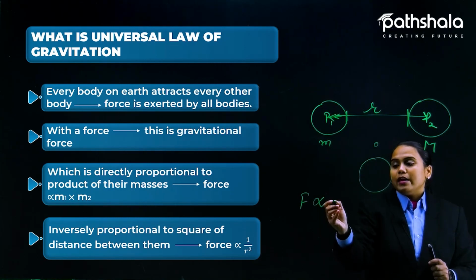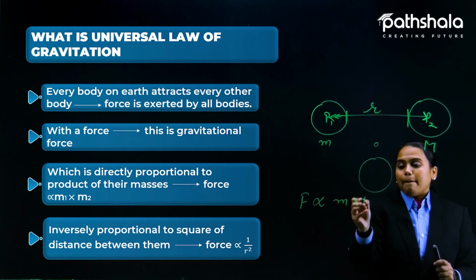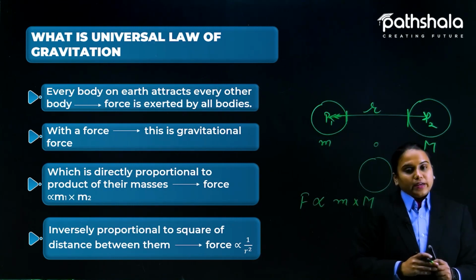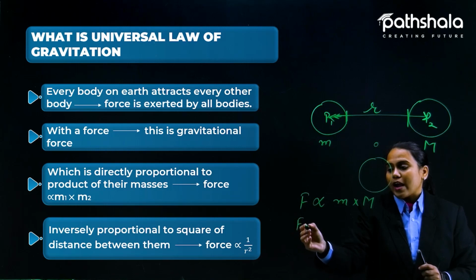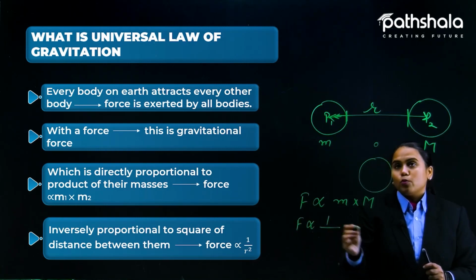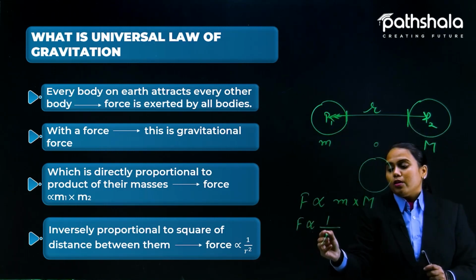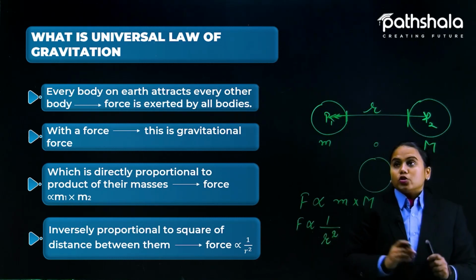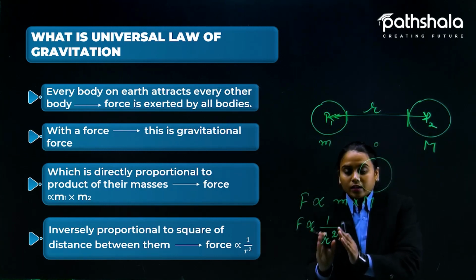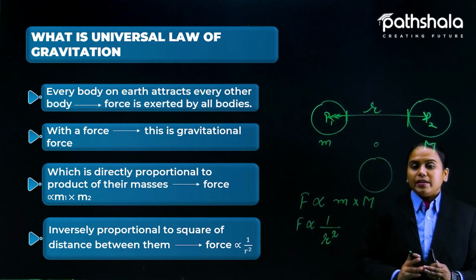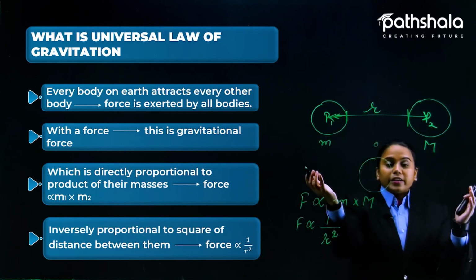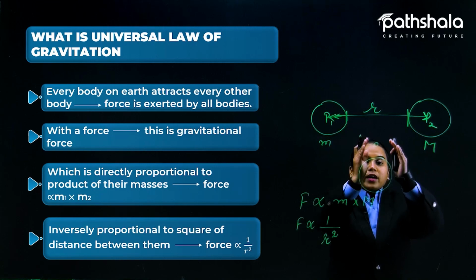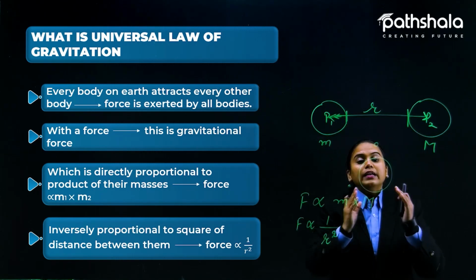So here we are having M and M, capital M, as the masses of these two planets. And the force of attraction is inversely proportional to the square of the distance between them. Okay, so whatever the distance is, you have to square it and then take its inverse. That means if the distance becomes greater, the force of attraction will decrease, and if the distance decreases, the force of attraction will increase.